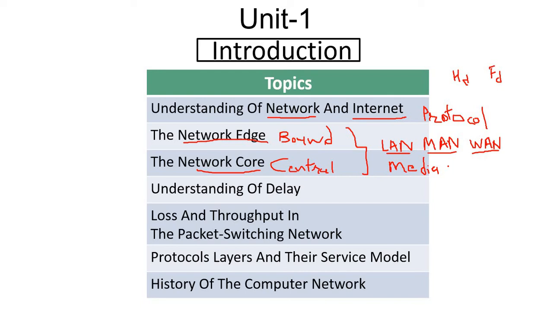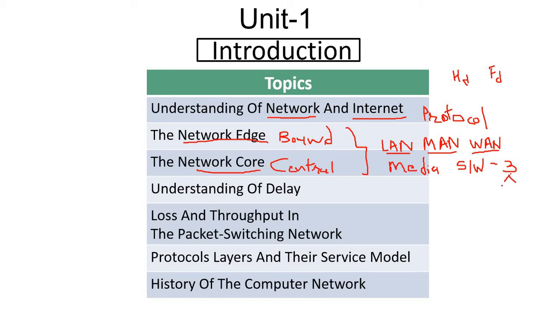Then we moved towards the switching techniques. We discussed 3 types of switching techniques: circuit switching, message switching, and packet switching. We divided packet switching again into 2 parts.